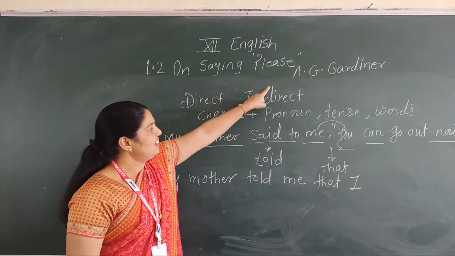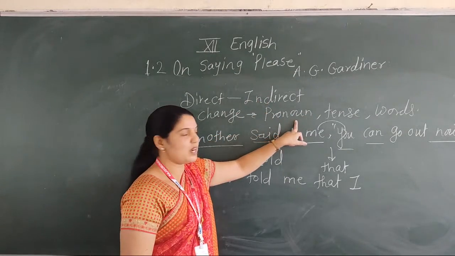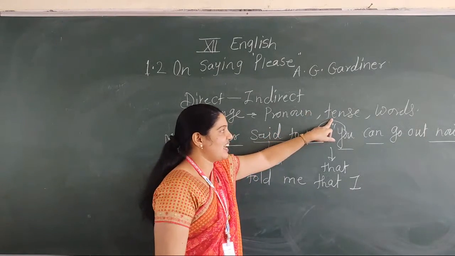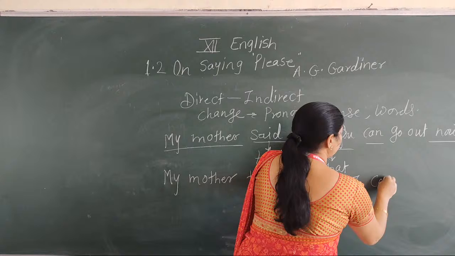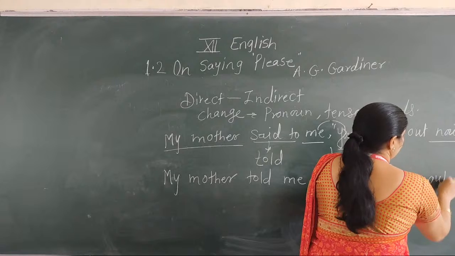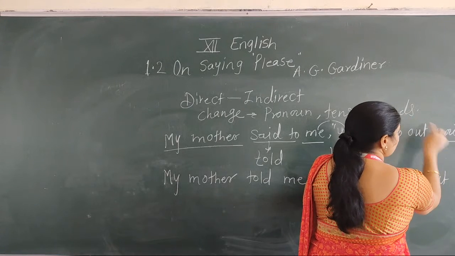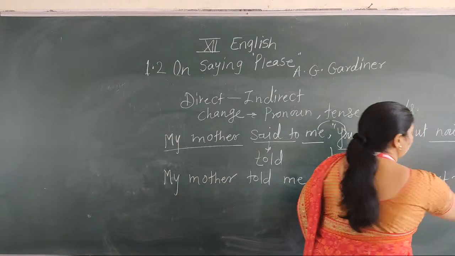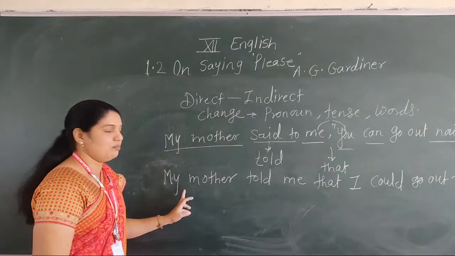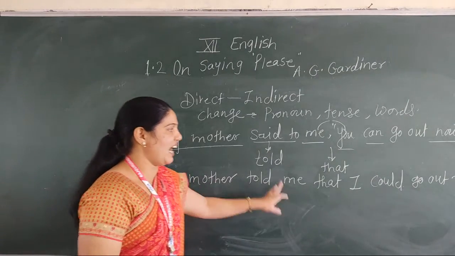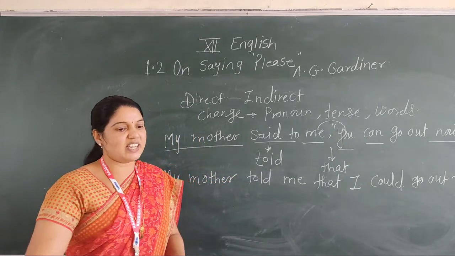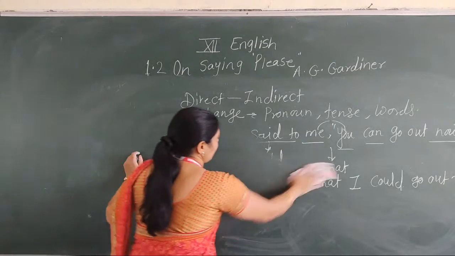We change the first pronoun according to the listener. Then next, change the tense: can into could, I could go out. And then here is the word now; we also change the word now into then. And don't use the comma or double inverted comma; punctuation marks, we say. Our answer is: my mother told me that I could go out then. Do you understand? Now see the next example of the same.